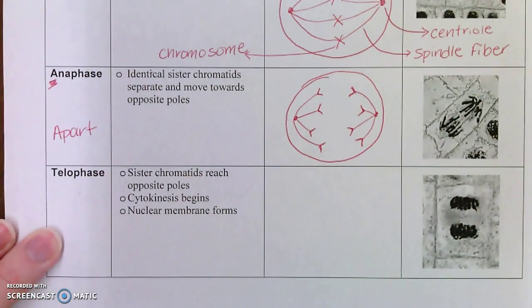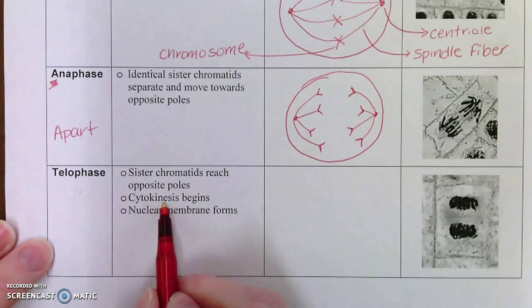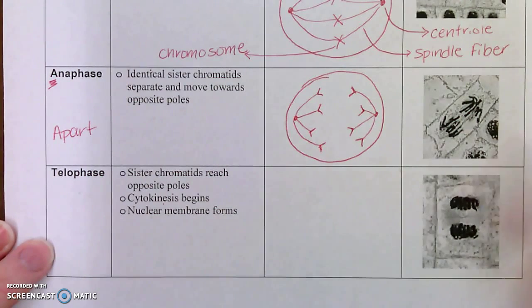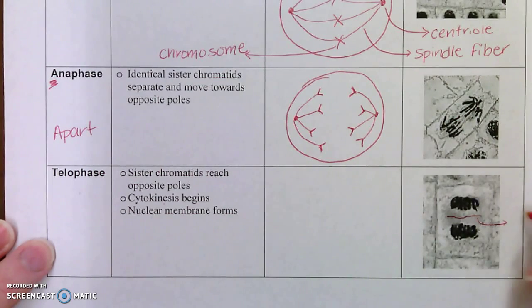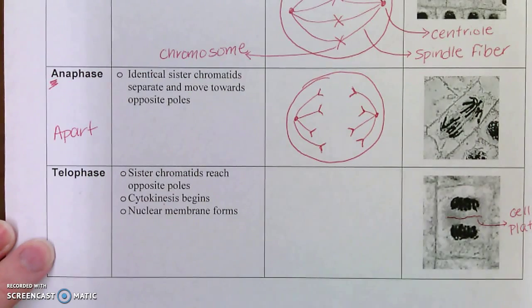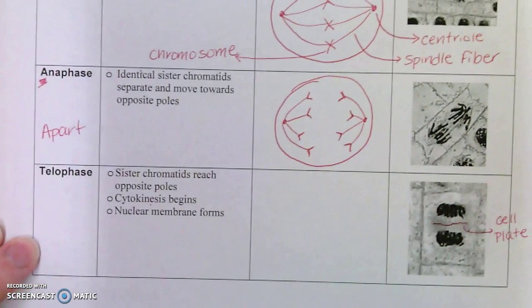And the next and final step is telophase. This is when the half of the chromosomes reach the opposite poles. Cytokinesis, that division of the cytoplasm, begins, and new nuclear membranes form. So you can see in the plant cell, the chromosomes are at the opposite poles. Okay? There is a faint line here in the middle. Please label that the cell plate. The cell plate only happens in plant cells.